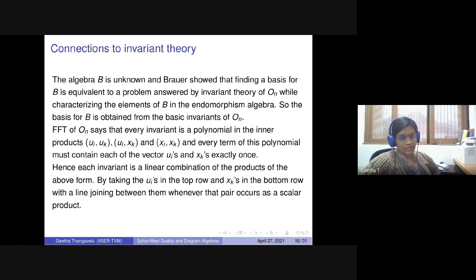So from the usual invariant theory technique, whenever O_n acts on a vector space, you can try to find the basic invariants, right? The FFT of O_n says that every invariant is a polynomial in the inner products. I will say why you have these two different things coming up.